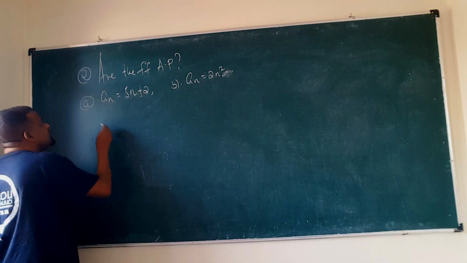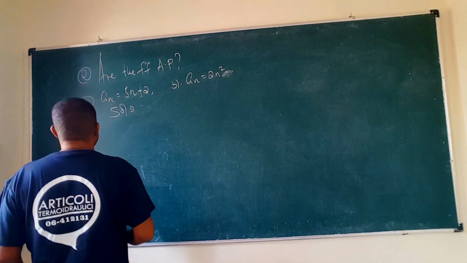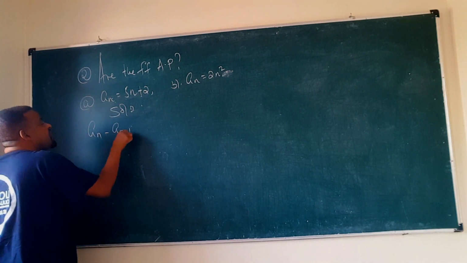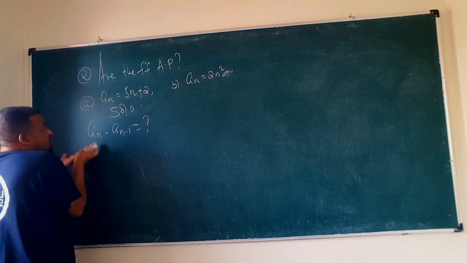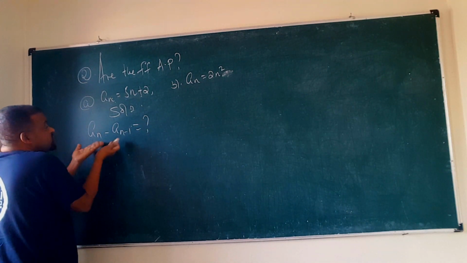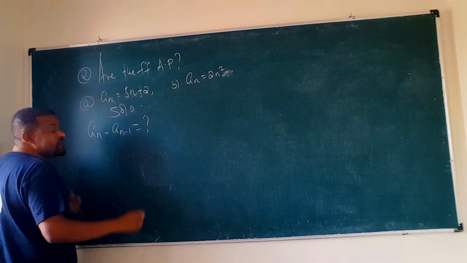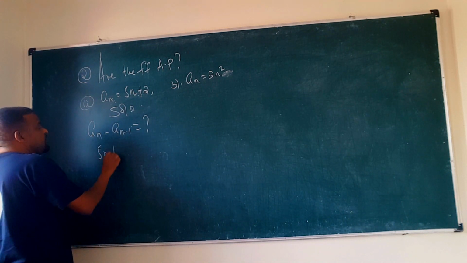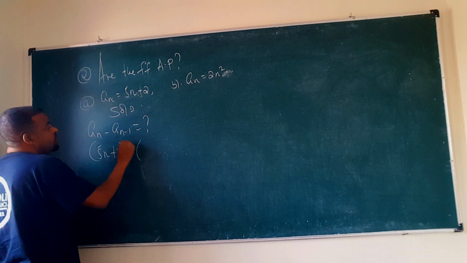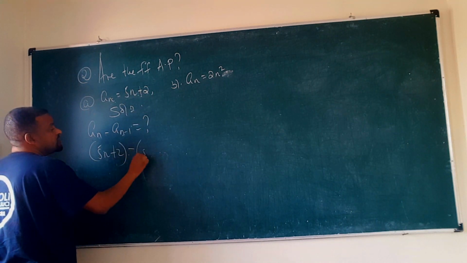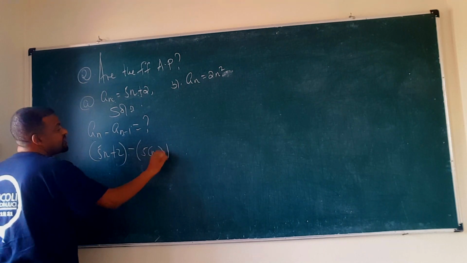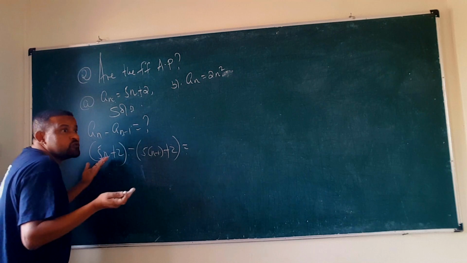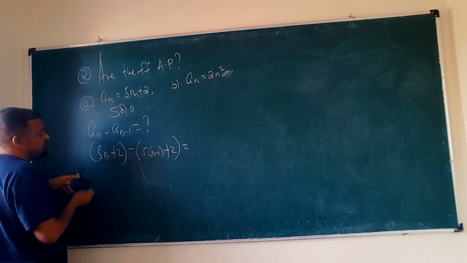ቁጥር መሆን አለበት ማለት። So the solution is here, look. So for this one, say an minus 1 ማን ነው? ይሄ ኮንስታንት ከሆነ or n plus 1 minus n እነዚህ ኮንስታንት ከሰጠን ይሄ then it is what? An arithmetic sequence ነው ማለት። What is n? n is 5n plus 2, so minus what's n minus 1? n minus 1 እዚህ ጋር ማስገባት 5 into n minus 1 plus 2. So ይሄ ኮንስታንት ከሰጠን ቁጥር ከሆነ that is the difference between two consecutive terms is constant ሆነ ማለት።